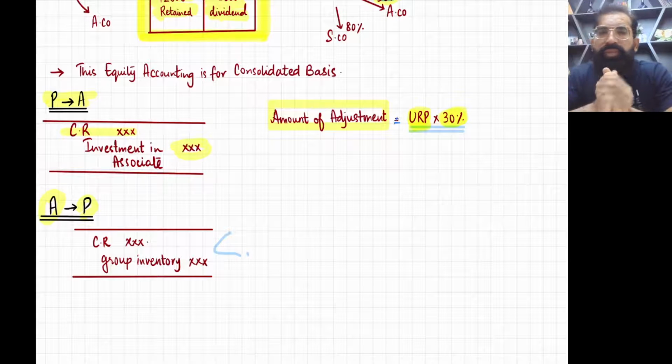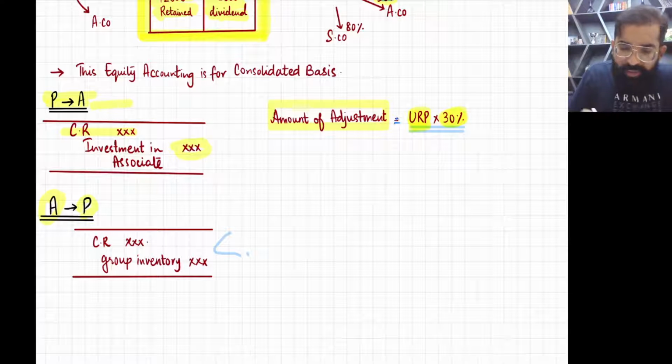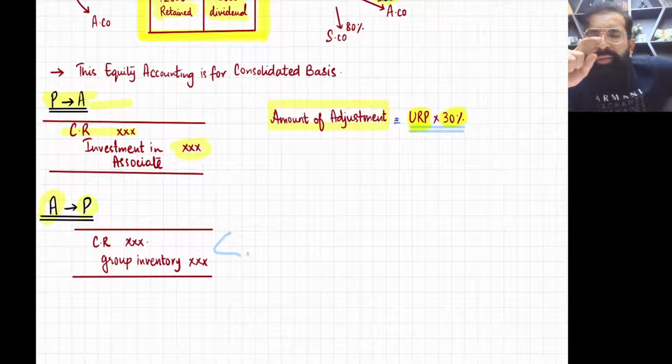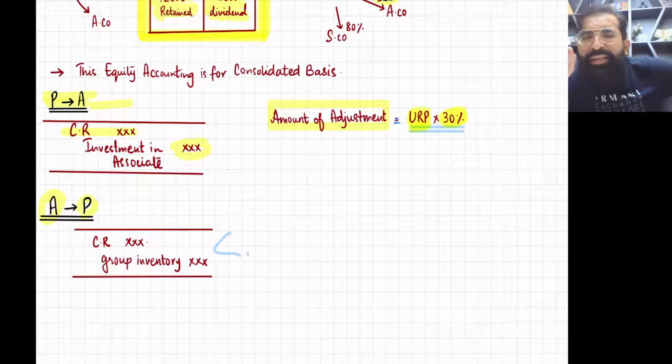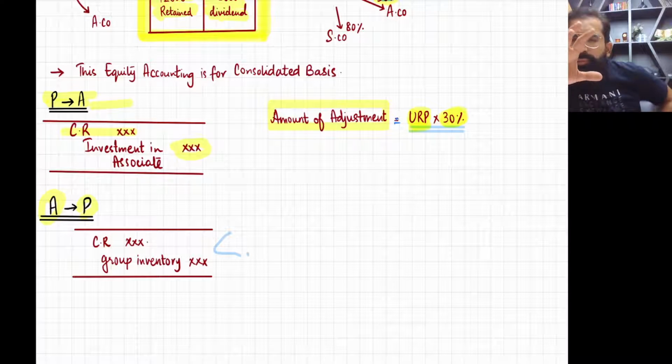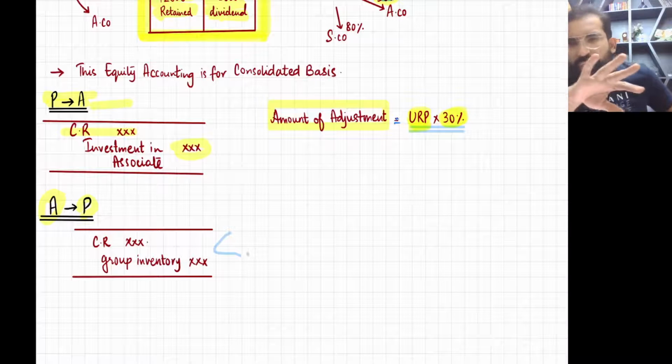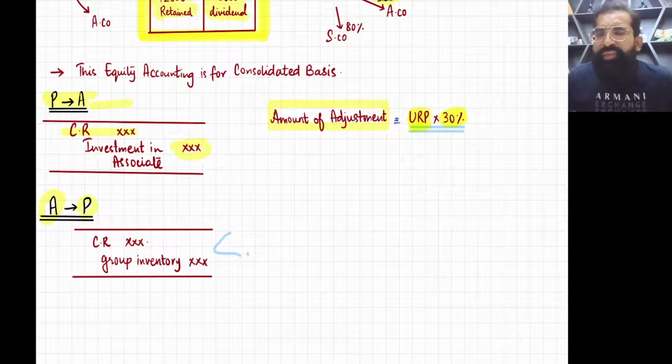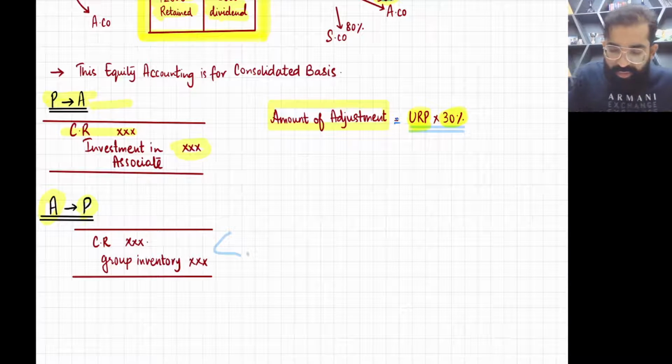Okay, so let me explain you P to A sale. In P to A sale, just use your brain. P company sold goods to A company, but A company did not sell it further. So there is some URP. But as this sale is P to A sale, the URP is booked by parent company. So it is present in parent company's profits and parent company's retained earning. So now we need to remove it from parent company's retained earning. So we'll debit CR.